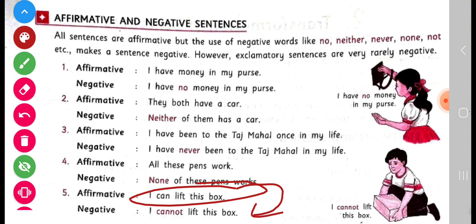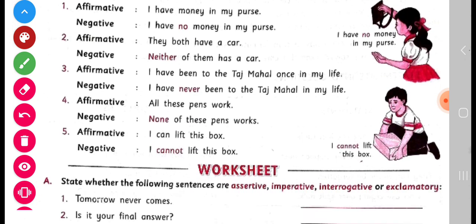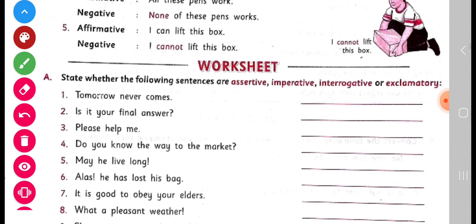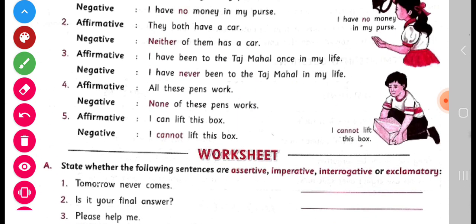So children, this was the topic of affirmative and negative sentences. I hope you have understood all about this topic, and this is your exercise, and the answer key of this exercise I will send you in the group.